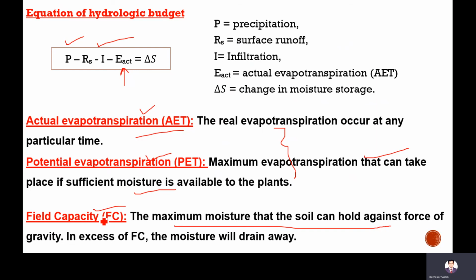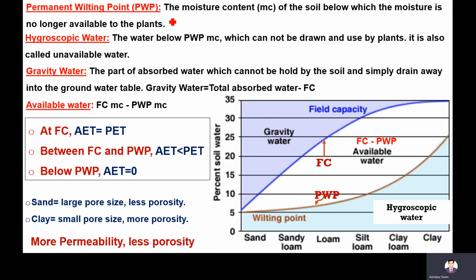Then the soil can hold some part, some part it cannot hold. And if you supply excess of FC, the water will simply drain away, because the soil cannot hold it. Some part of the water will simply join the water table.